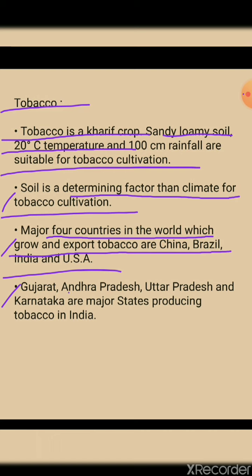Next, Gujarat, Andhra Pradesh, Uttar Pradesh, Karnataka are major states producing tobacco in India. Which are the states producing more tobacco in India? That is Gujarat, Andhra Pradesh, Uttar Pradesh, Karnataka are the major states producing tobacco in India.